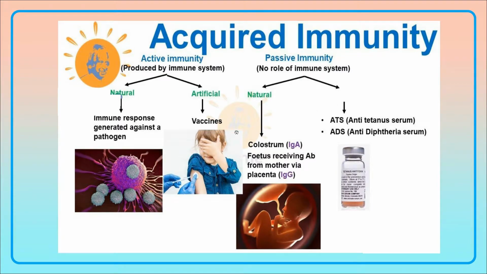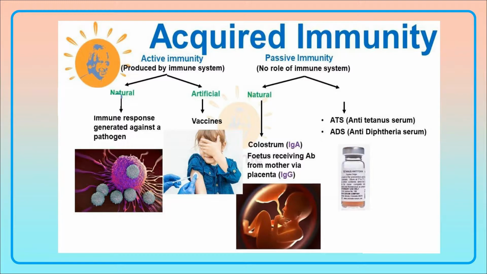This is the schematic representation of the acquired immunity. It can be classified into active acquired immunity and passive acquired immunity. Active acquired immunity is produced by the immune system of the individual's body, whereas passive immunity has no role to play by the individual's immune system. And active immunity is classified into natural and artificial. So naturally, the immune response will be generated by the individual's body against the pathogen when the pathogen is invading into their body, and it can be artificially created by administering vaccination or immunization.